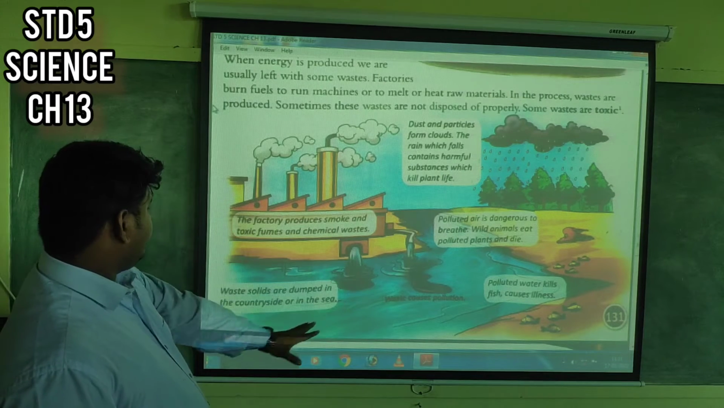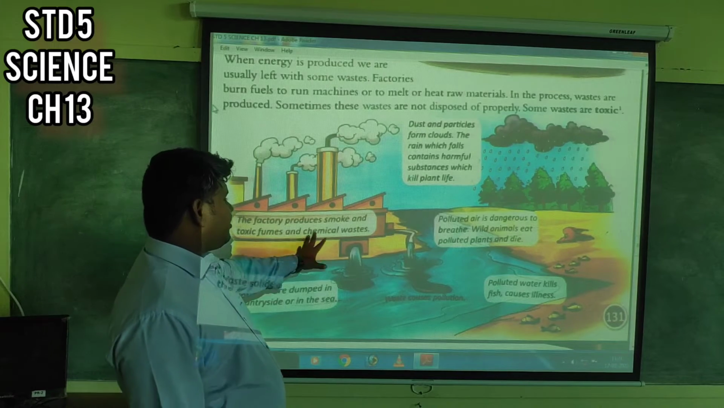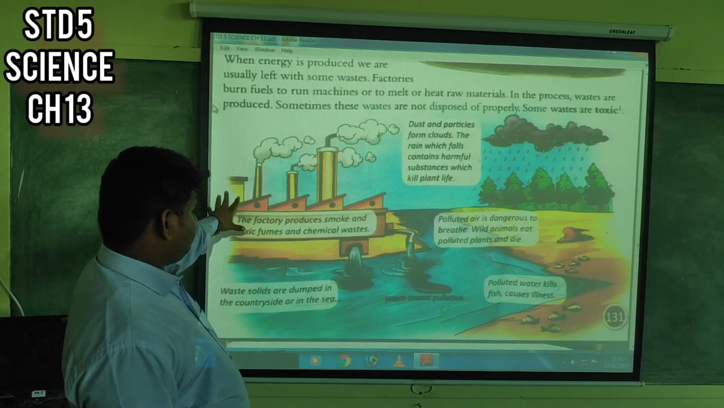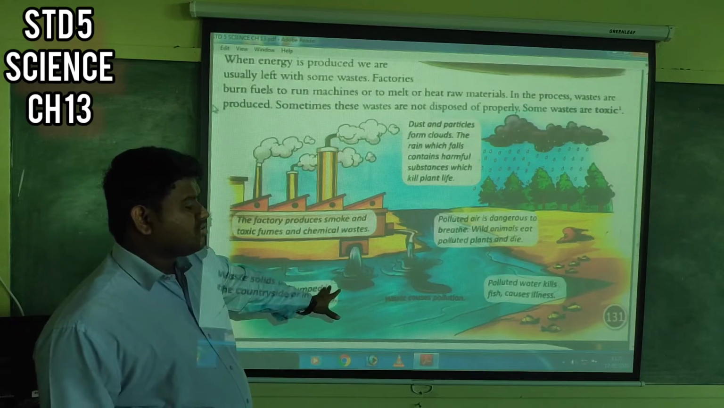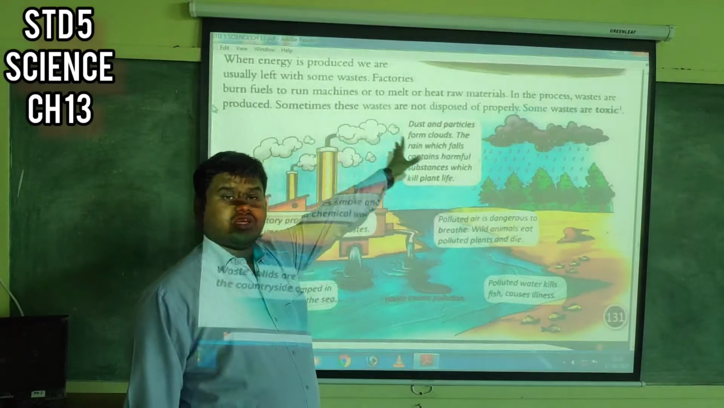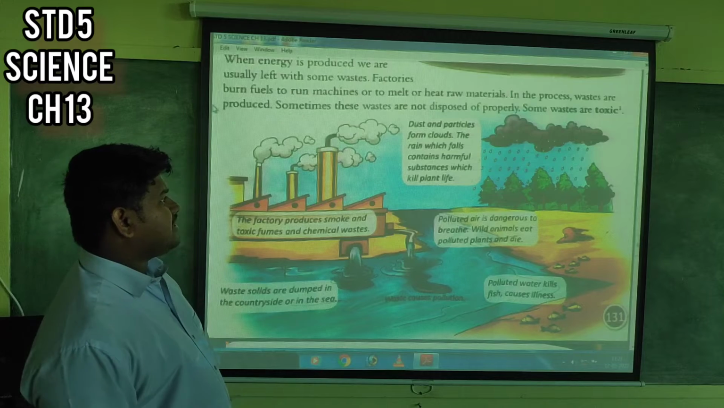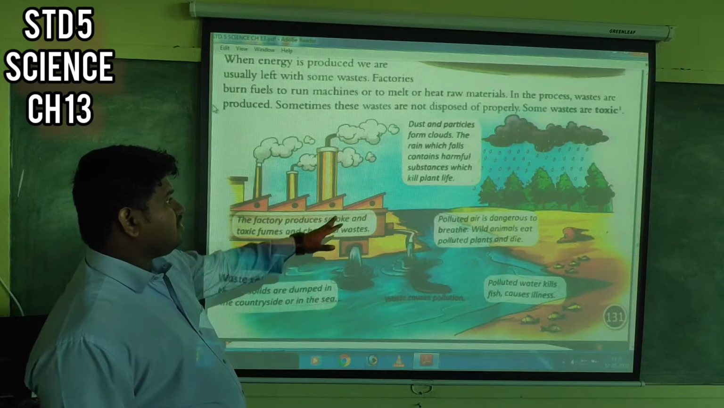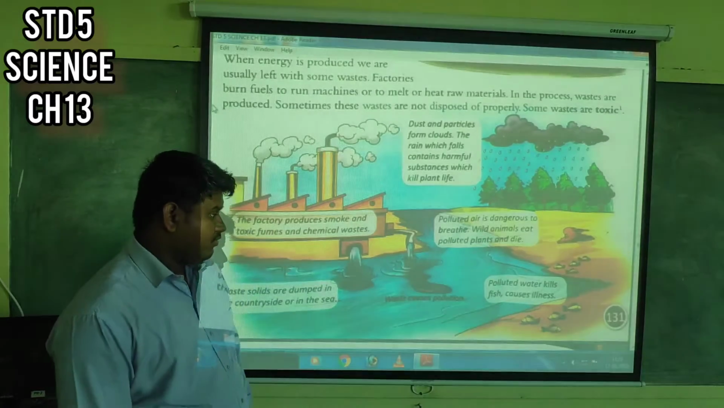So it is from a factory. The factory produces smoke and toxic fumes and chemical waste. So the waste causes pollution, and this waste is mixing with the river water, and the smoke is mixing with the air. So this is how pollution happens. Dust and particles from clouds, the rain which falls contain harmful substances and also kill plant life.